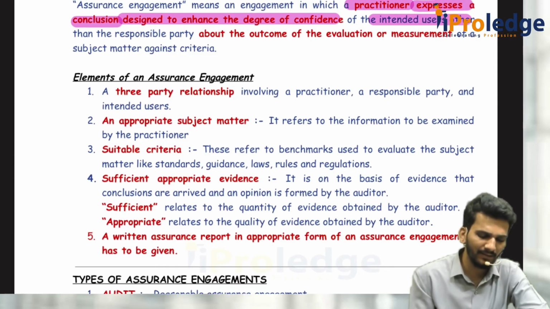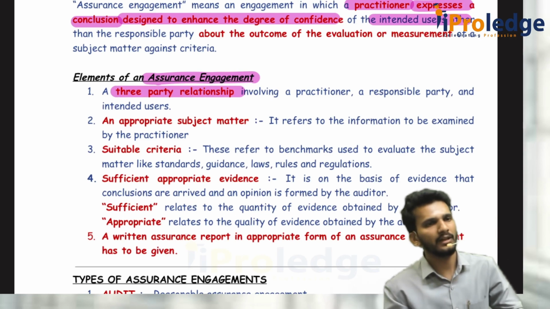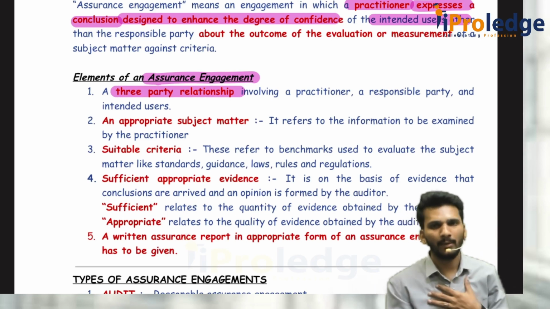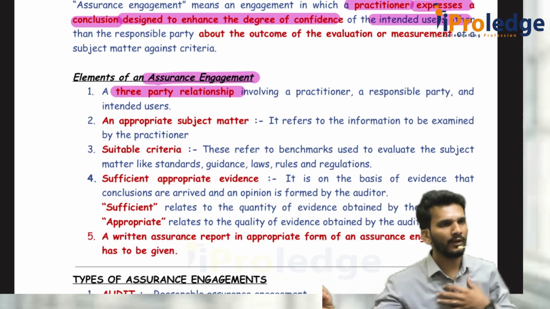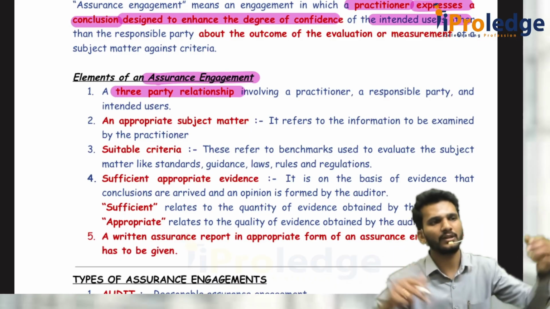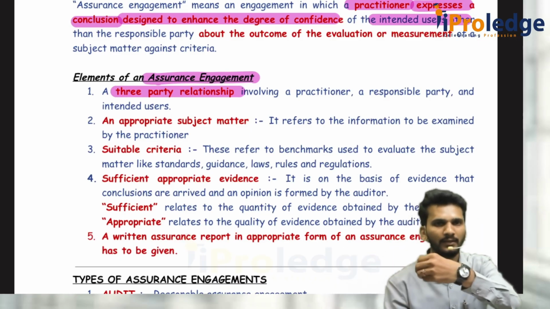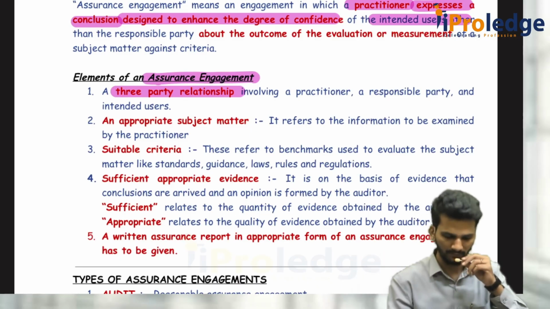And they can ask this. An assurance engagement is always a three-party relationship. Why is it a three-party relationship? I am the auditor, I am appointed by the shareholders, and I am doing the audit of the company. There is a tripartite relationship: auditor, client, meaning the company, and the shareholders.